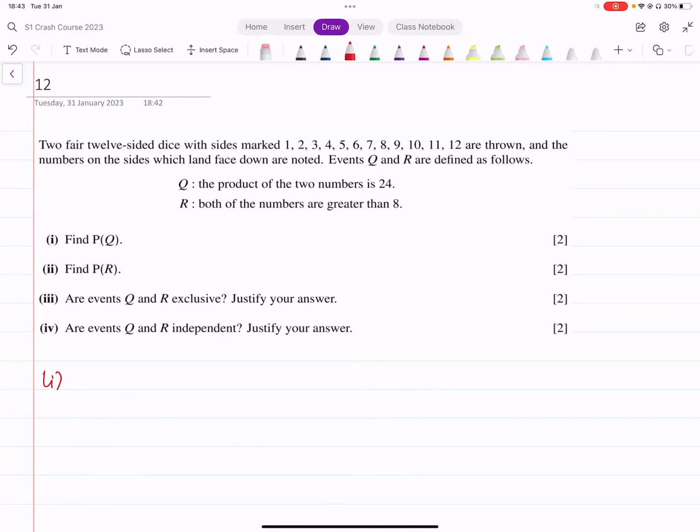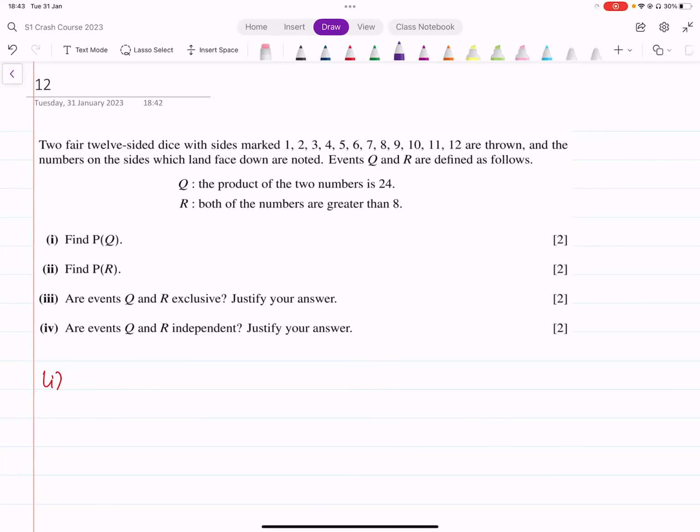Now let's think about this. We've got 12 numbers here. Event Q is that the product of the two numbers that we get is 24. So we're rolling two dice and they have numbers written from 1 to 12 on each of them. What's the probability that the product turns out to be 24?